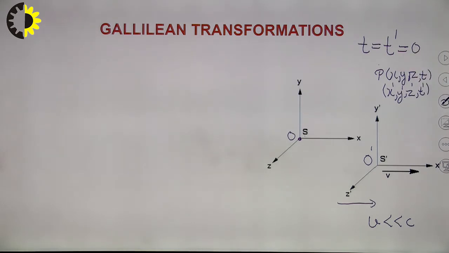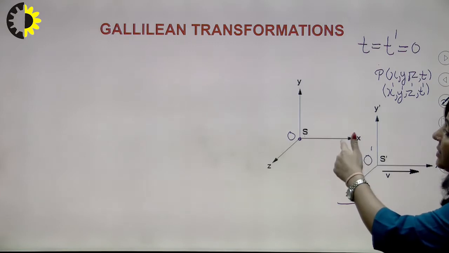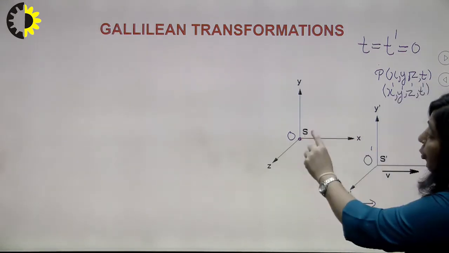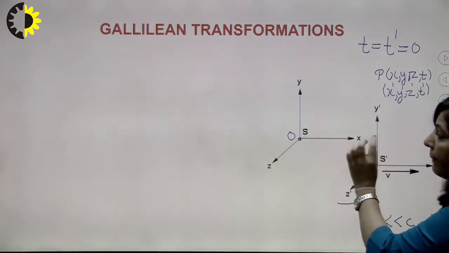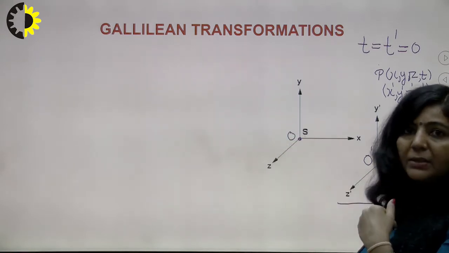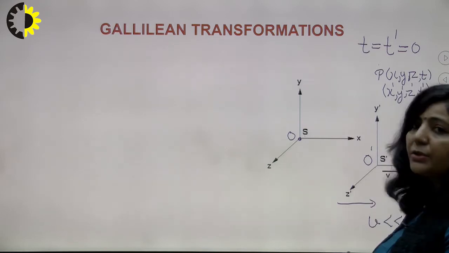We have to correlate x with x dash, y with y dash, z with z dash, t with t dash, because the same object, the same particle is there, but it is described by S as well as S dash. It means both the observers are describing the same particle, but you have a set x, y, z, t for frame S, and a different set for frame S dash.